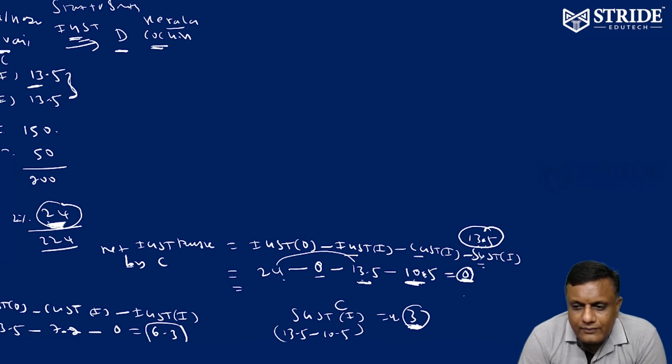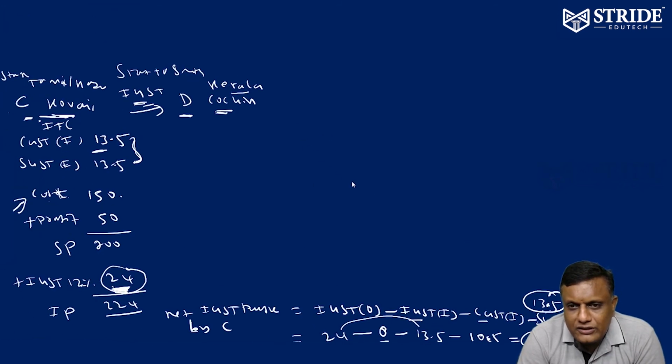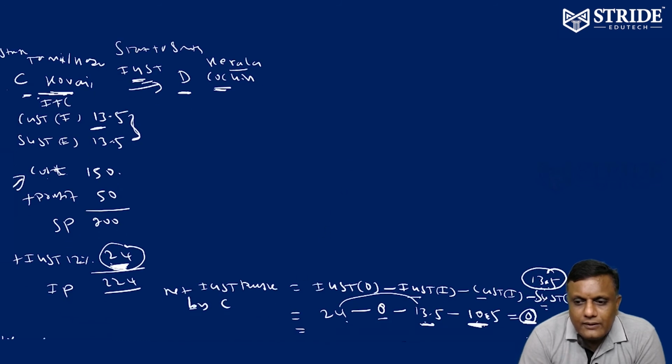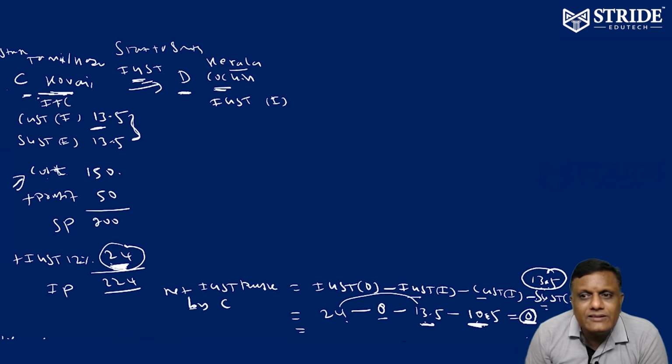Now the last part: D of Cochin. Now there is no interstate transfer. Therefore we charge IGST, collected by C, paid by D. Who paid IGST here? Mr. D paid. For D it is going to be IGST input. How much IGST input for D? How much did he pay to C? 24 he paid to C. Therefore for D the IGST input is 24. Now it took credit, integrated GST credit.